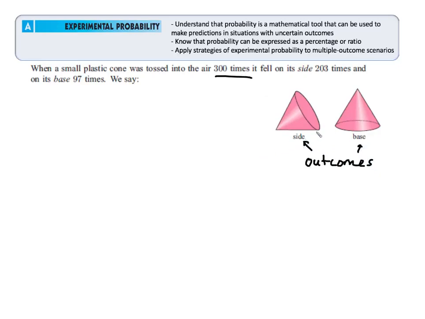I'm going to toss it up and see what happens, and those are the two possibilities, so those are the two outcomes. So one thing we could say when we see this situation tossing it up 300 times, we see after I do it, okay, here's data that's given to us. It's landing on its side 203 times, we notice, on its base 97 times. Right? So the idea here, how can we talk about the things that we know? The number of trials is 300. It's 300 trials because we did this thing to see what the event was 300 times.